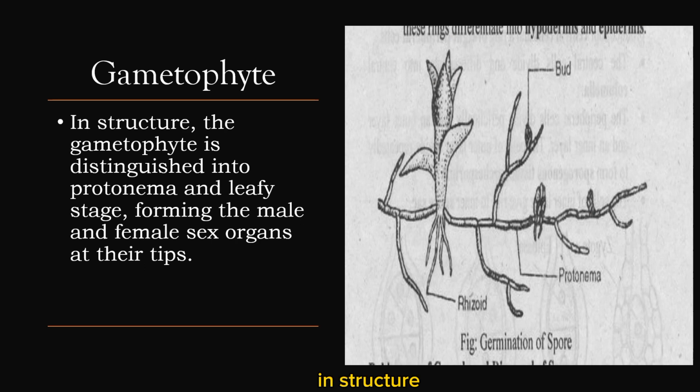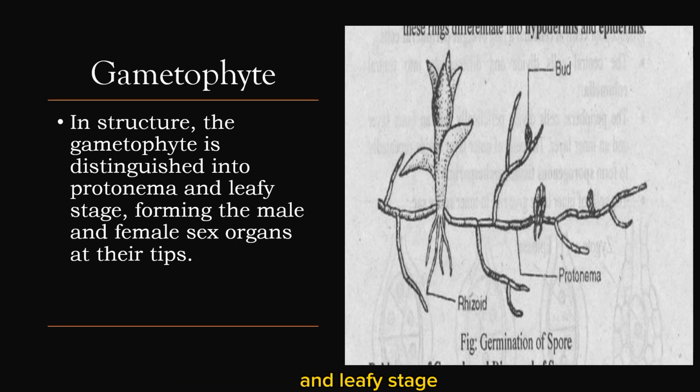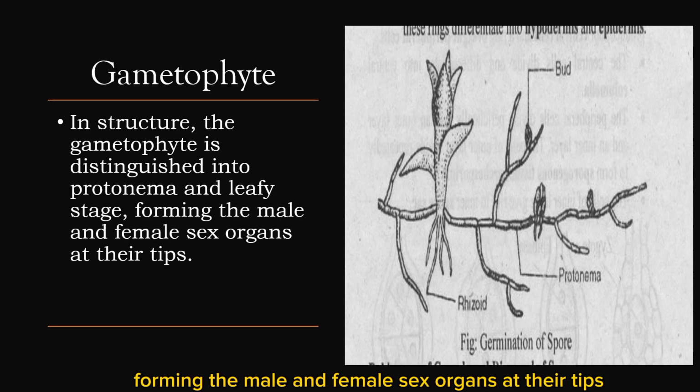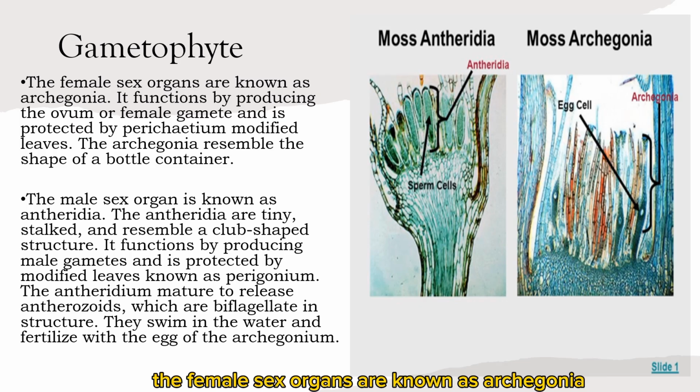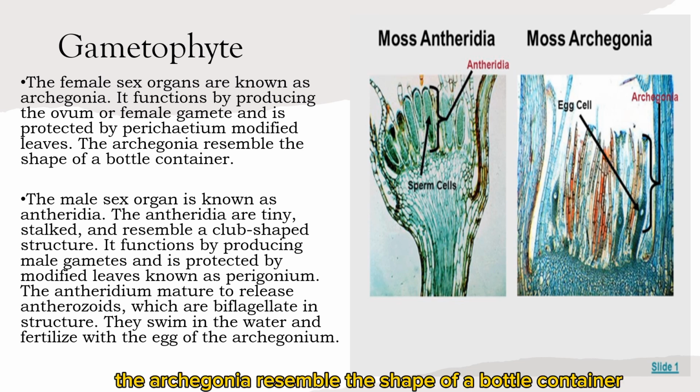Gametophyte. In structure, the gametophyte is distinguished into protonema and leafy stage, forming the male and female sex organs at their tips. The female sex organs are known as archegonia. It functions by producing the ovum or female gamete and is protected by perichaetium-modified leaves. The archegonia resemble the shape of a bottle container.